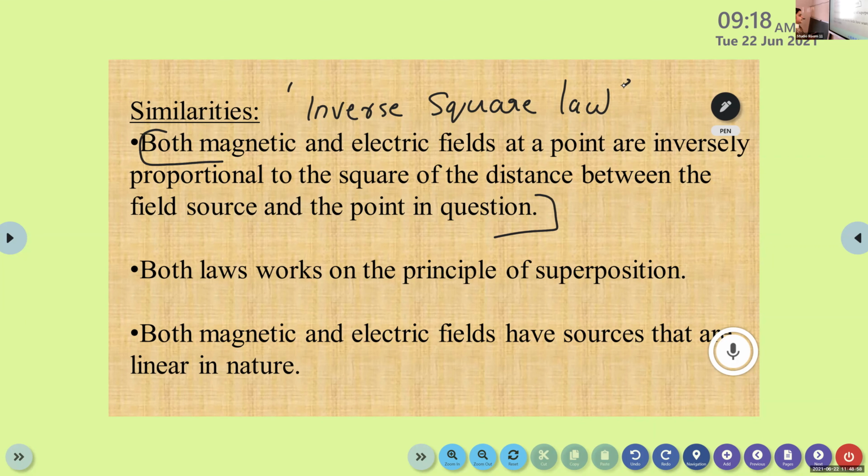And the third similarity: both the magnetic field and the electric field have a source. The source is the same, the charges, that are linear in nature. We know that a stationary charge produces the electric field and a moving charge produces magnetic field. Both are linear in nature. These are the similarities of Biot-Savart's law and Coulomb's law. So we can explain the same in the next class.